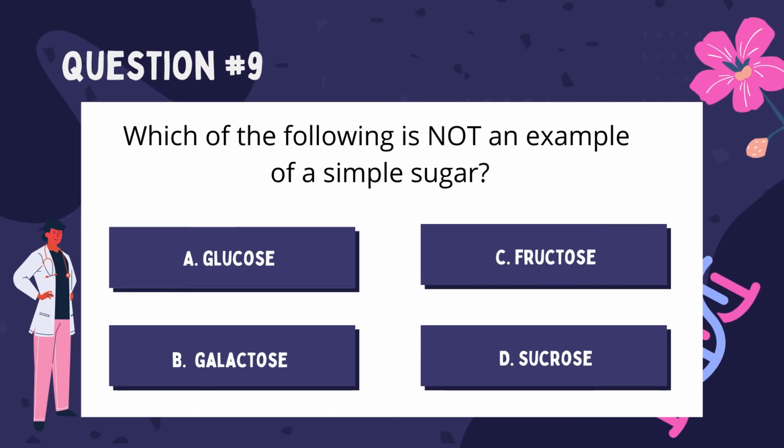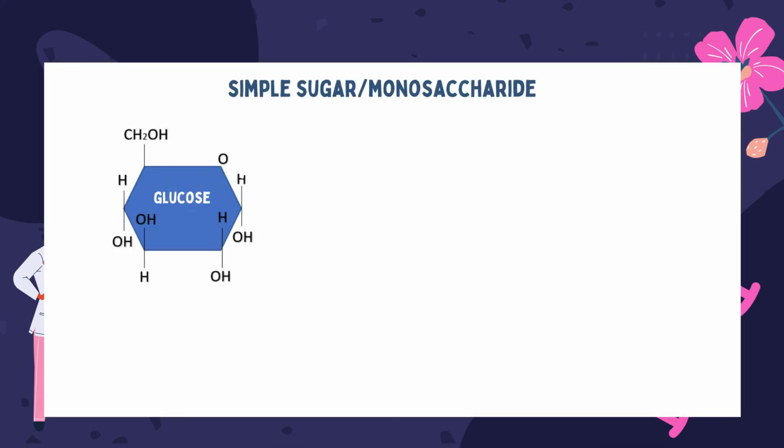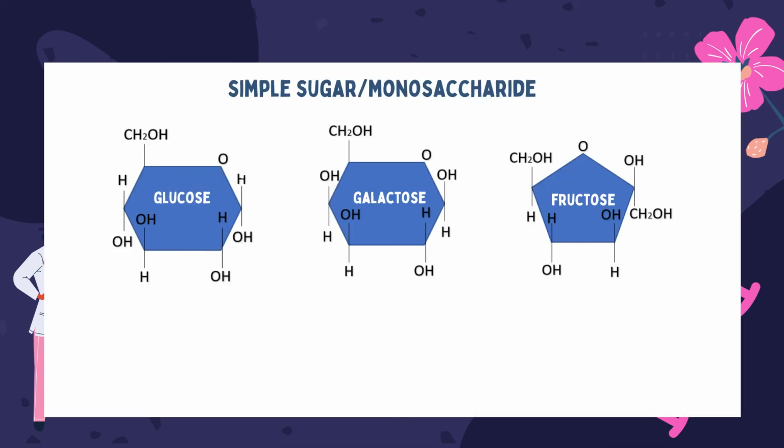Number 9. Which of the following is not an example of a simple sugar? A. Glucose, B. Galactose, C. Fructose, D. Sucrose. The correct answer is letter D, sucrose. Glucose, galactose, and fructose are all examples of simple sugar. Sucrose is an example of disaccharide, which is a combination of 2 simple sugars. There are 3 disaccharides. We have maltose, lactose, and sucrose.